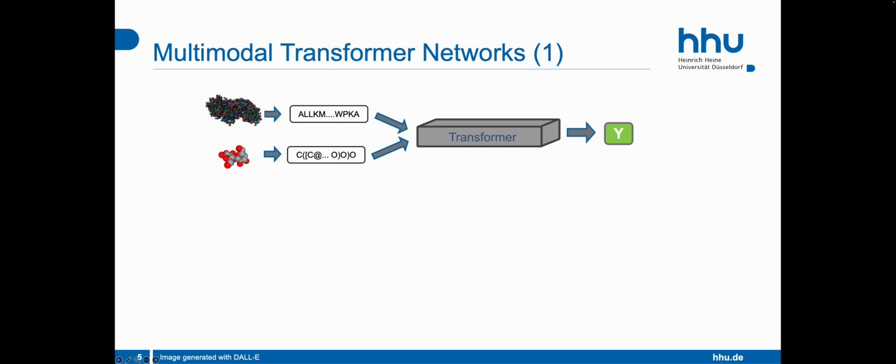To achieve a model that can represent both modalities, the protein amino acid sequence and the small molecule SMILES string in the same input sequence, it would be desirable to use a transformer network that can process the amino acid sequence of the protein and the SMILES string of the small molecule in the same input sequence. To achieve this, we can look at transformer model architectures that have been developed in the last couple of years for processing different types of model input.